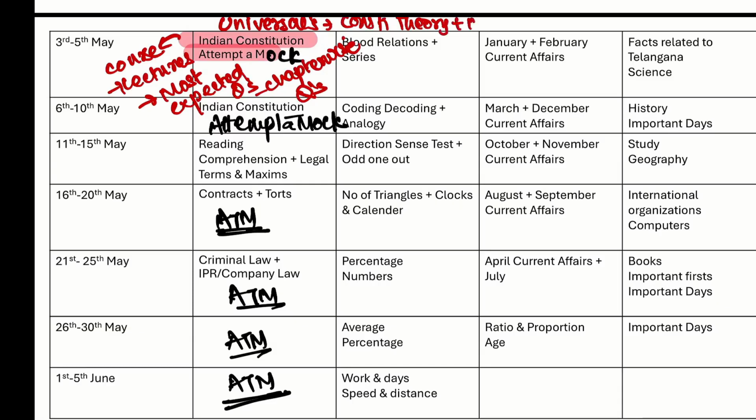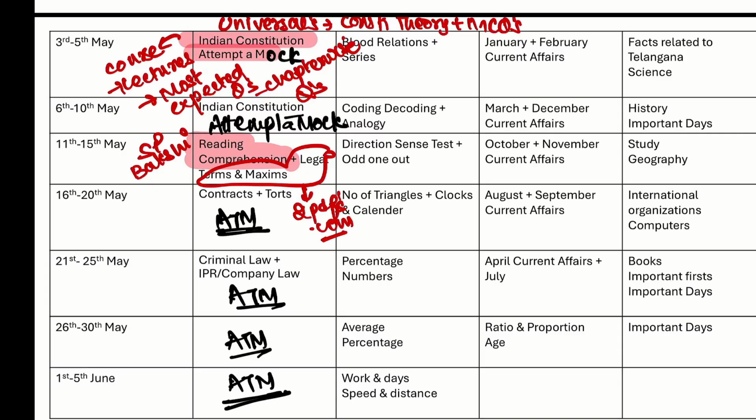Okay, for reading comprehension, whichever book you're going to buy for your any other exams grammar part, from there you can solve. You can go for Neetu ma'am's book, you can go for SP Bakshi, any book that you have of English, from there you can practice. Okay, for legal terms and maxims, I've shared 2 PDFs on my website lawgiri.com. From there you can cover the legal terms and maxims.